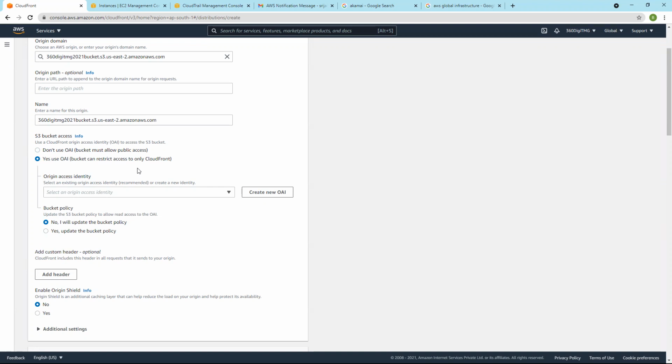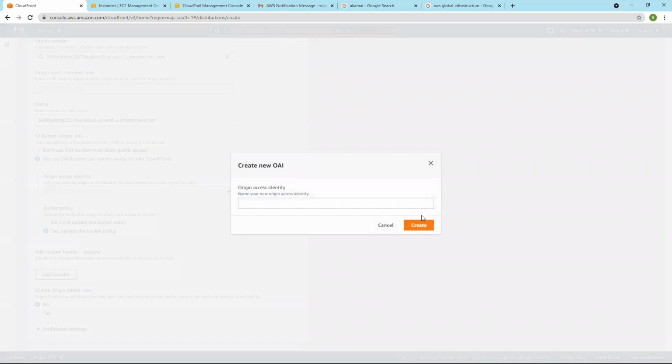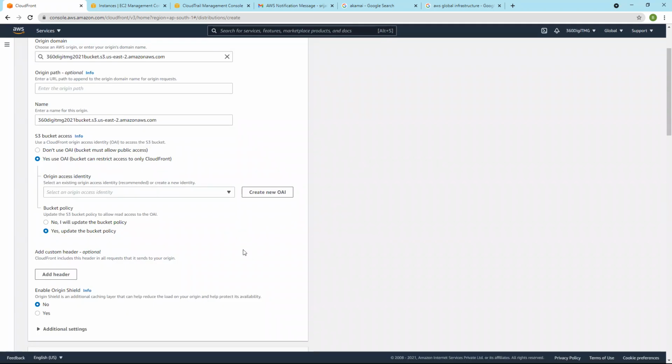The bucket can restrict access to only CloudFront. Here, yes, I update the bucket policy. Select and create an OAI. So the procedure is also a bit different. You have to create an origin access identity. Previously, in the previous console, it's not required. If you just disable it, that's it. It will not ask for an origin access identity, etc.